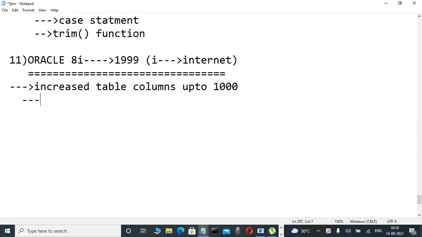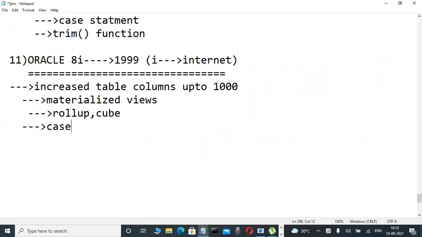Remaining things you don't have an idea about. Write fast: materialized views, most powerful in data warehouse concepts. Again, ROLLUP and CUBE. Note it down. Here, the CASE conditional statement. Another one, bulk bind, most powerful.